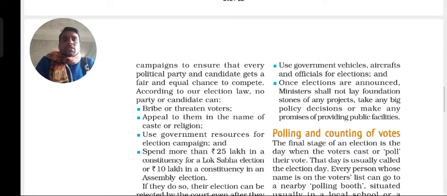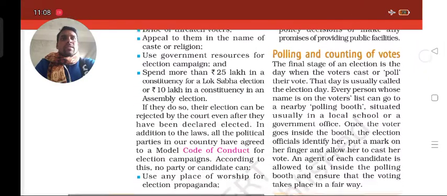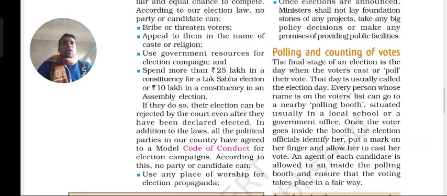Generally these days, parties are spending huge amounts, crores and crores of money. But according to the government, they should not spend more than 25 lakhs in a Lok Sabha election, and in a state assembly constituency election they should not spend more than 10 lakhs. So some limits have been set by the government. If these systems are followed, then definitely there is a good system of conducting the election process, we could understand. But now let us see what things are happening.